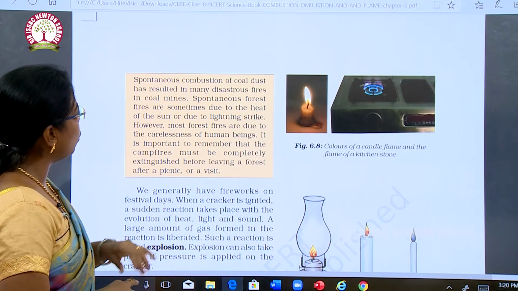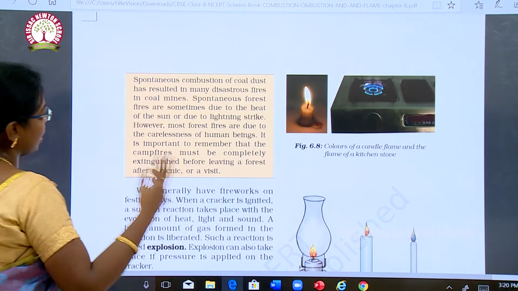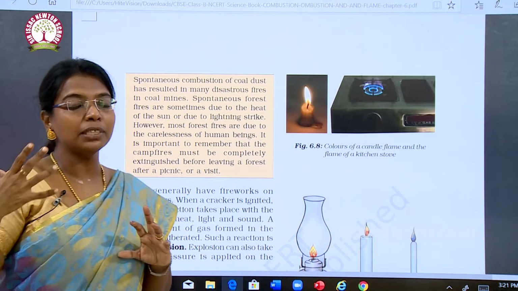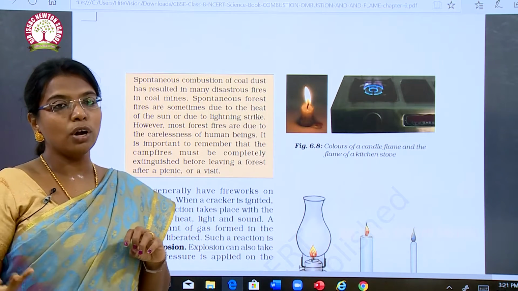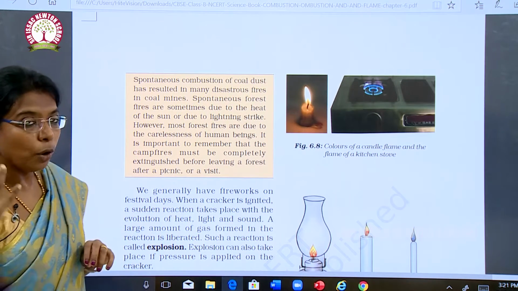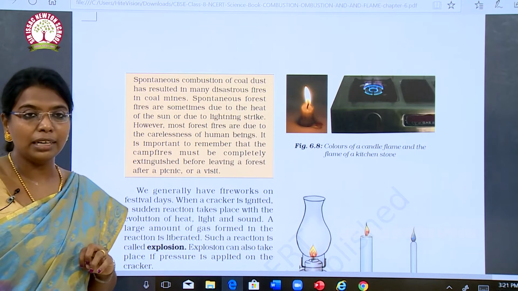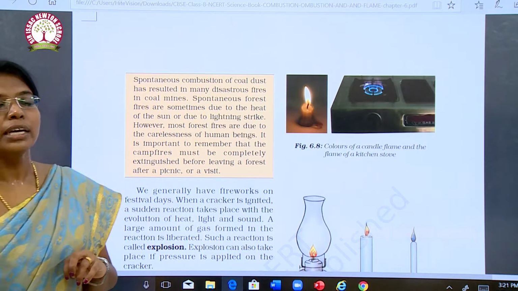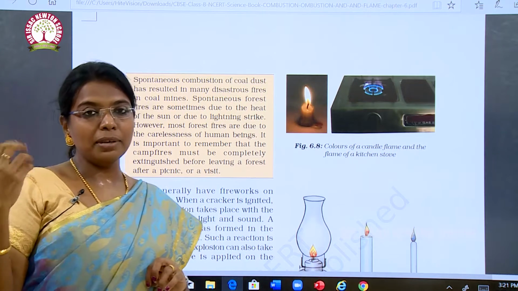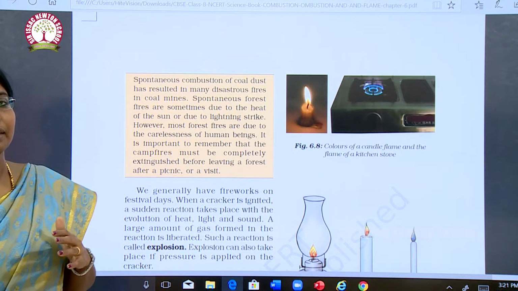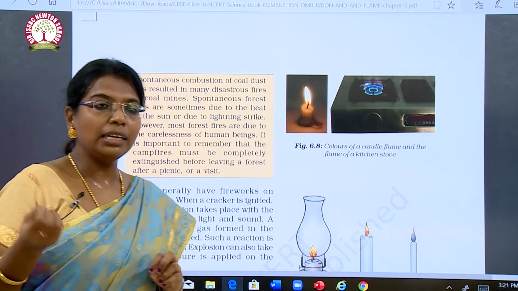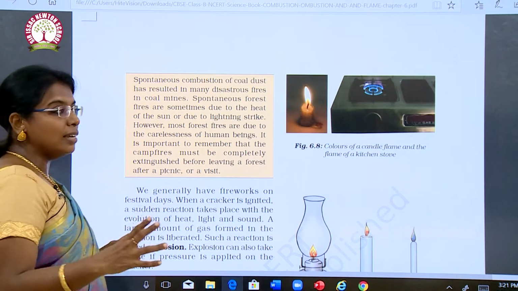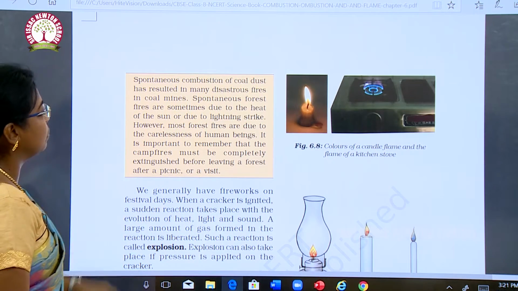Spontaneous combustion of coal dust has resulted in many disastrous fires in coal mines. Okay, in coal mines, sometimes the coal mine will catch fire because of this spontaneous combustion. They don't need any fuel or any matchstick to get combusted, but spontaneously, immediately, without any inducing material, it catches fire. This is called spontaneous combustion.